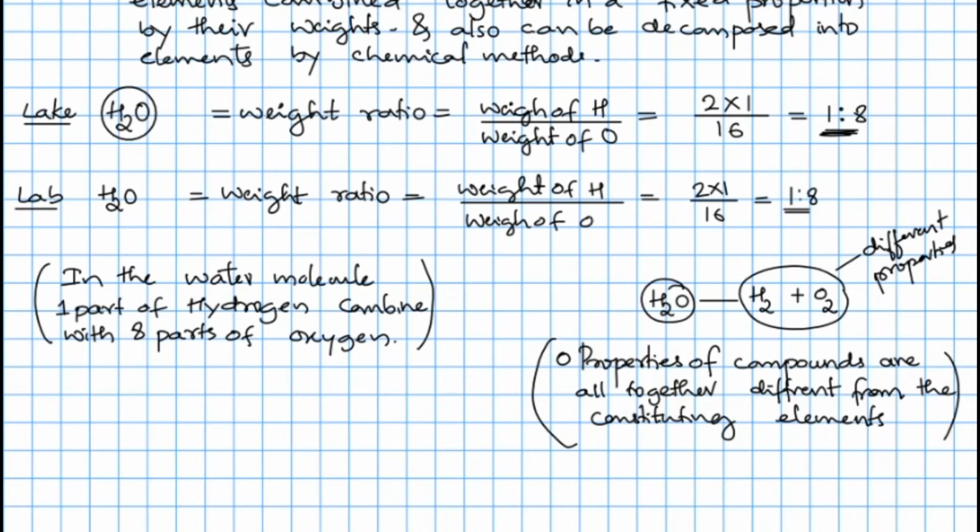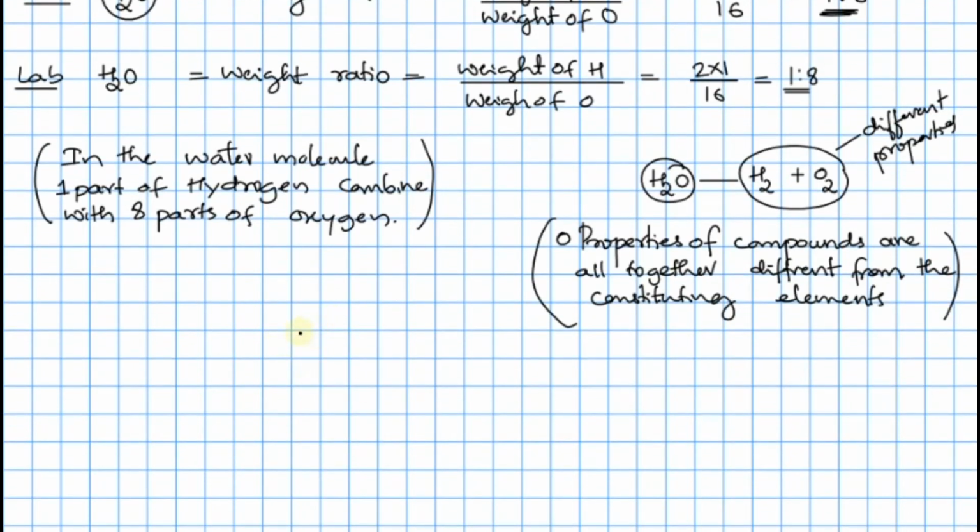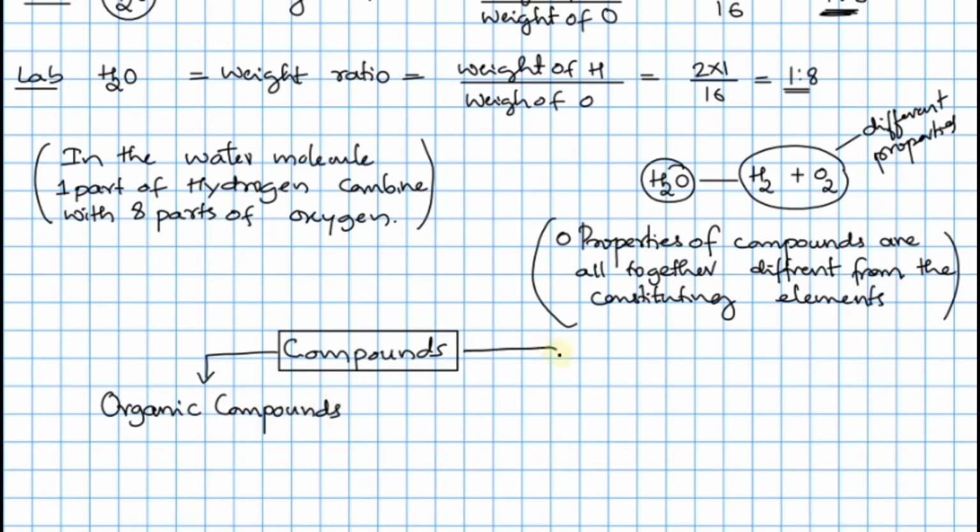Now the compounds are again classified into two types. The one is called organic compounds, and the second one is called inorganic compounds. So you may get a question: what are organic compounds? Organic compounds are the compounds which are extracted from living things, like plants and animals.